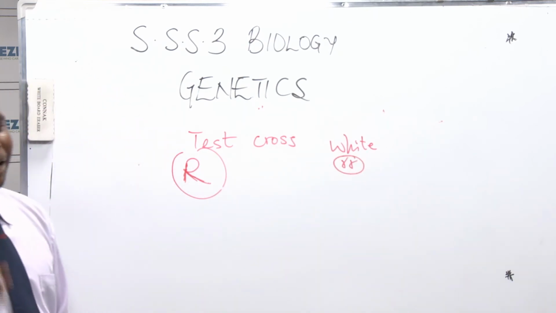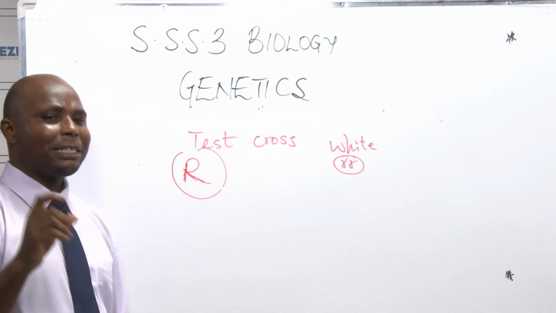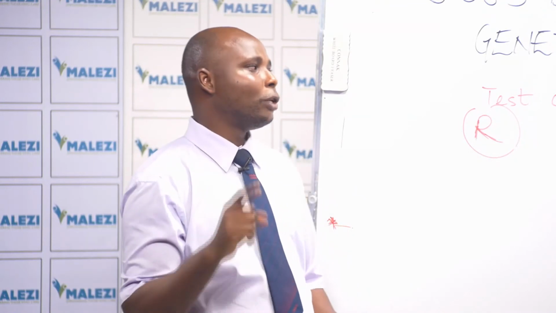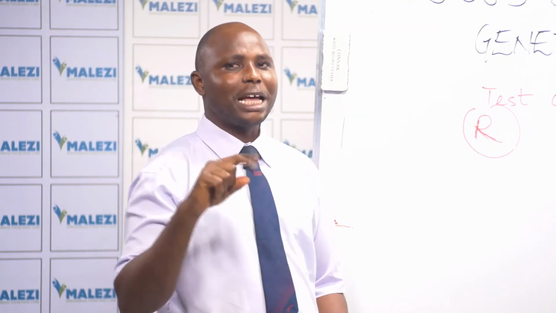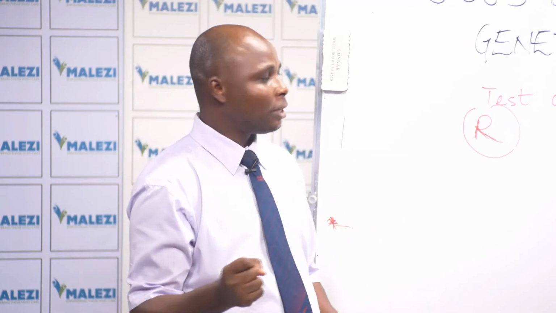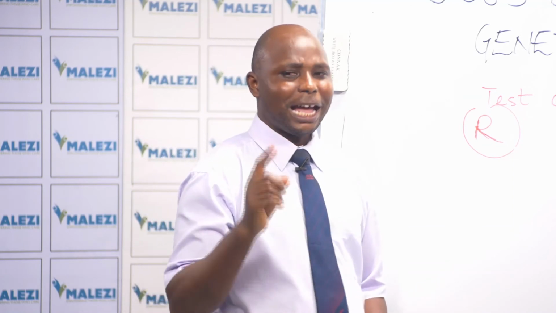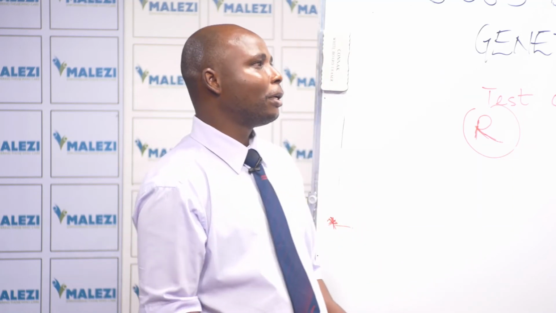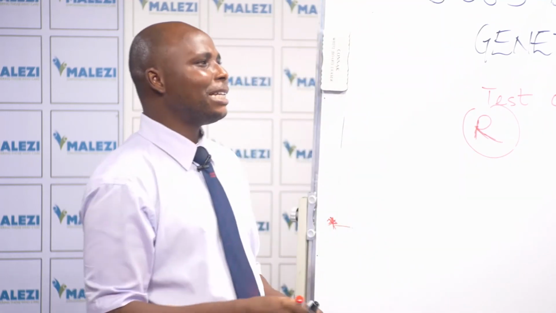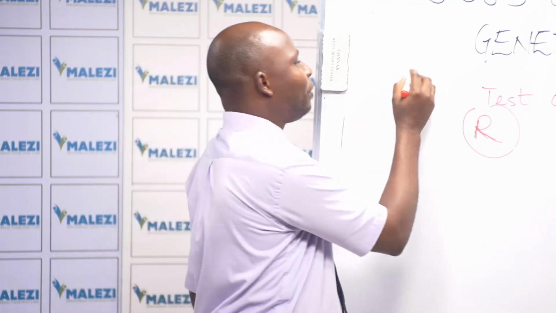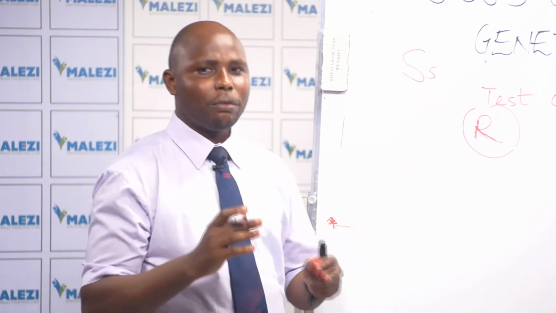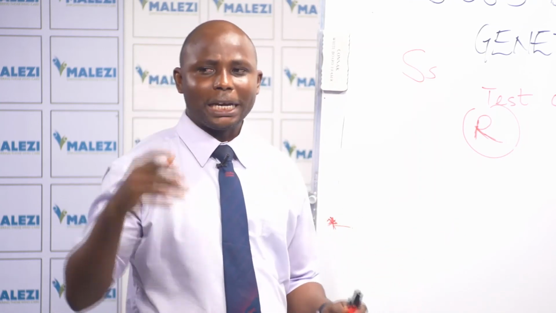Take note of this. When you're having your genetic cross, except you are given the letters to use, you must indicate, before you start doing your cross, the letter you are using for each cross. Or else you confuse the examiner and that may cost you your mark. And secondly, be careful not to use letters that are confusing. For example, don't choose a letter like S, because we don't have a distinct difference between the uppercase and the lowercase.